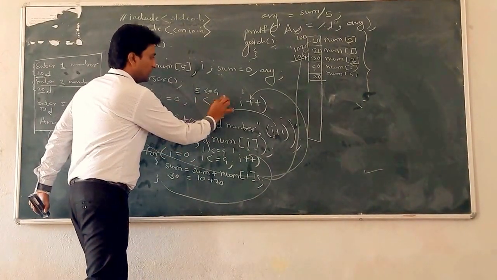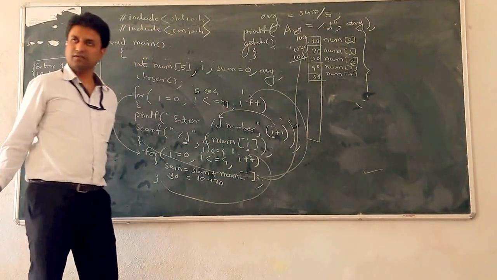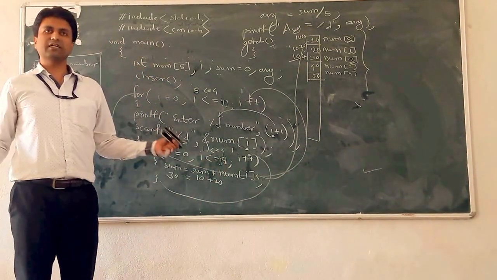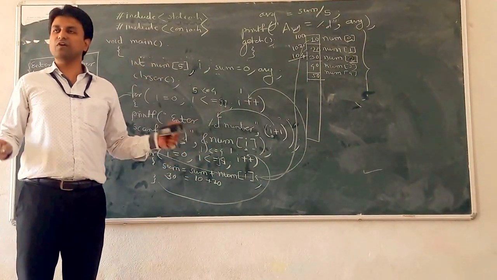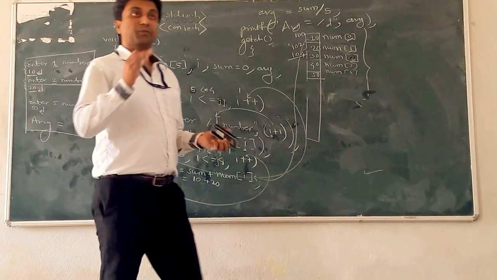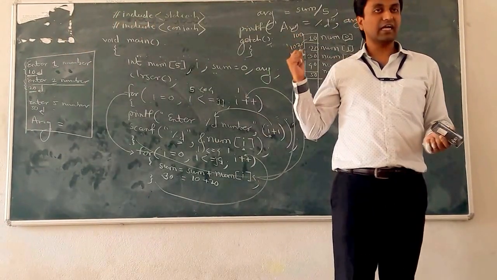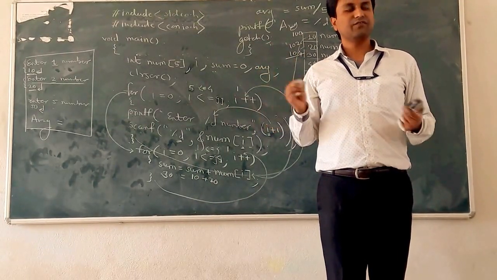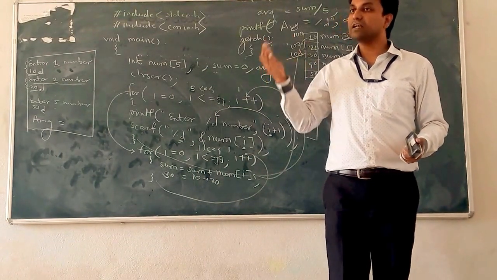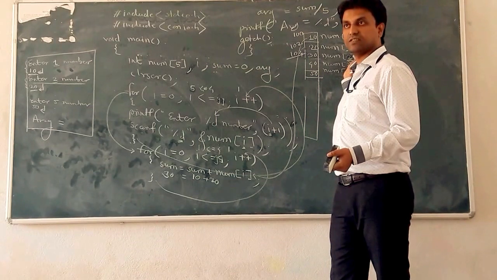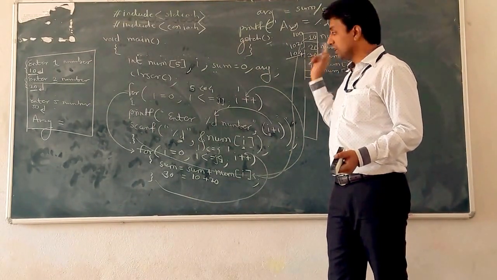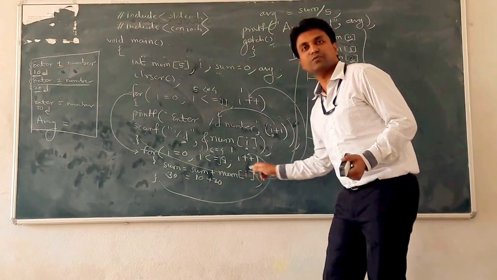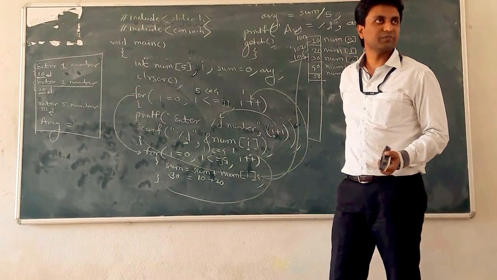No need to change anything. Only what is the change? 100, so 99. Index starts from 0 to 99. Sum 0 to 99. That's all. The same code is usable for addition of 100 numbers. But if you do not take an array and instead take single variables, num1, num2, num3, then if 5 numbers are required, fine, but if 100 are required, you have to declare 100 different variables. So it consumes time. Also here the line is sum is equal to sum plus num1 plus num2 plus num3, like that, up to num99.